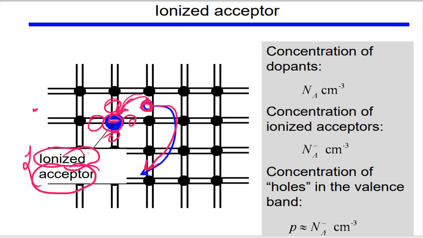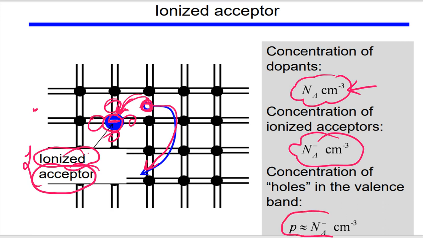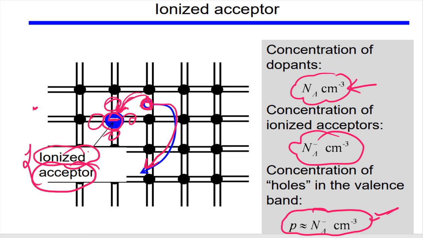Okay, and it is the same case. Let's say the concentration of acceptor atoms is Na, and some of the atoms will be ionized. Ionized means they will be accepting the electrons. So the total holes which we get in the valence band is equal to the ionized acceptor atoms. This is the same case.